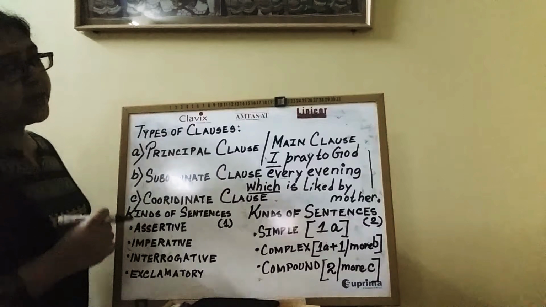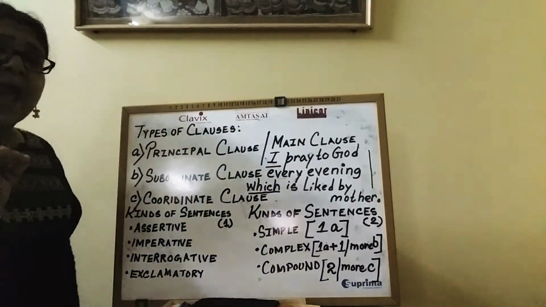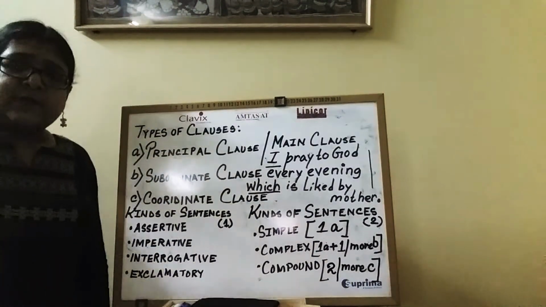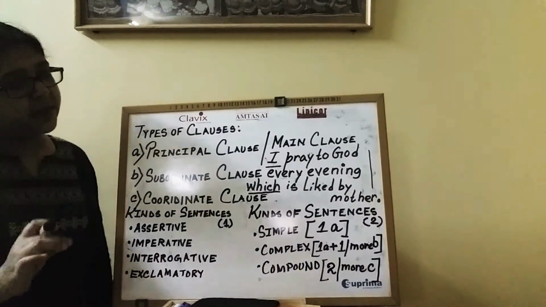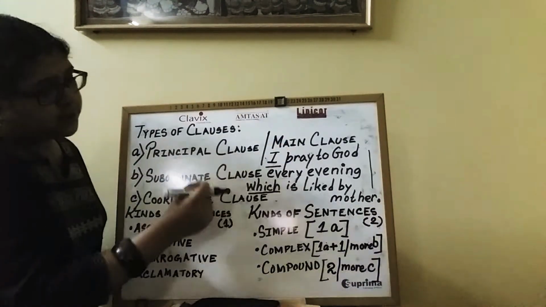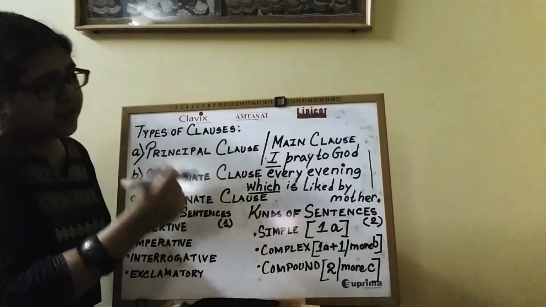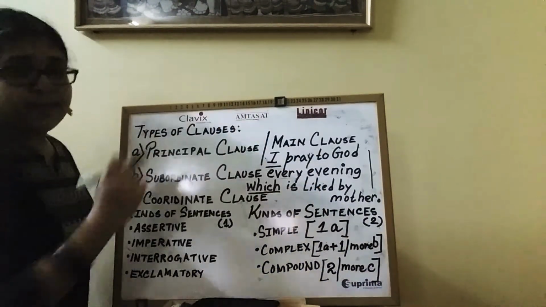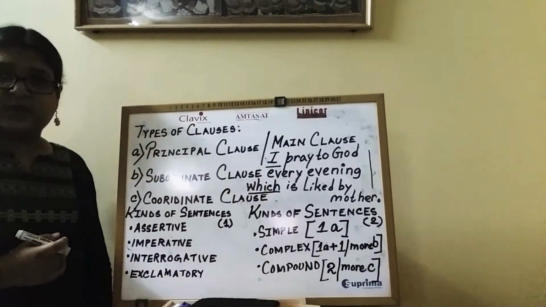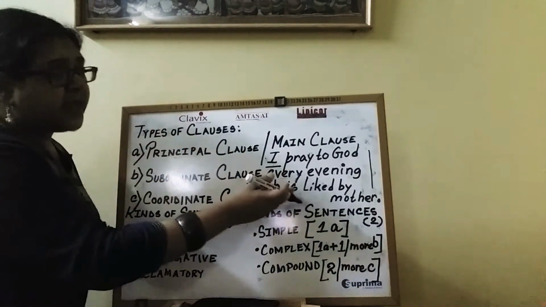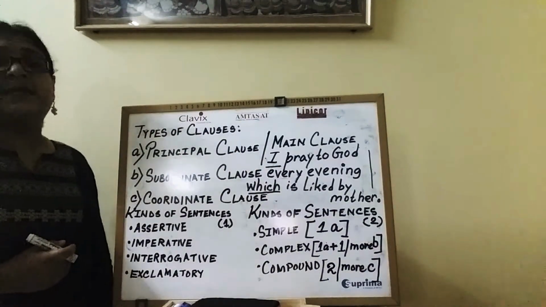Alright? So, as per the features, both these sections, I pray to God every evening and which is liked by mother, both of them have a subject and a predicate. But the second portion is not complete in itself.